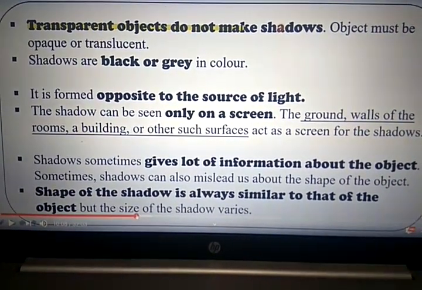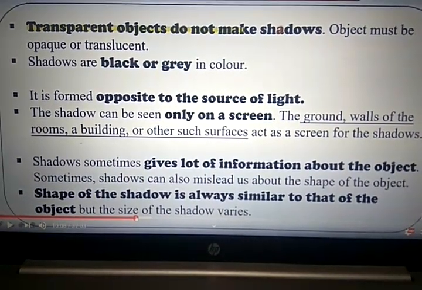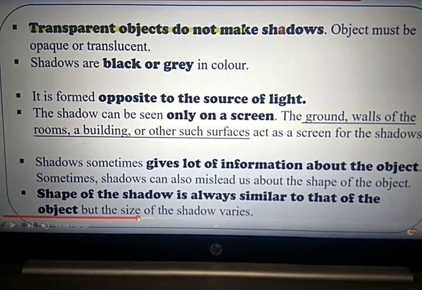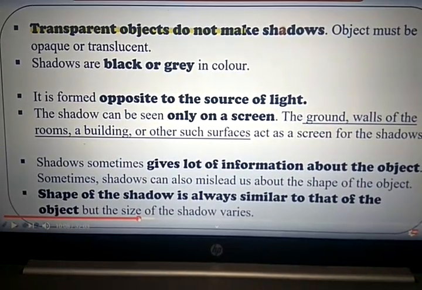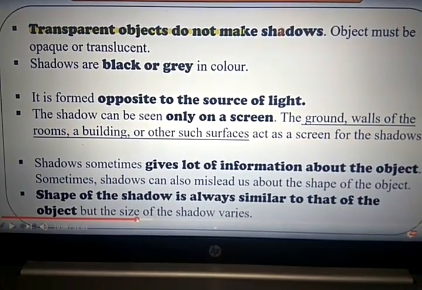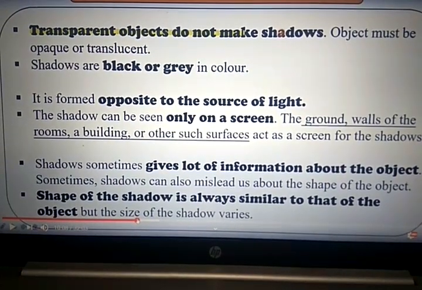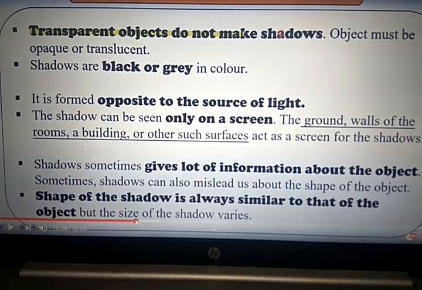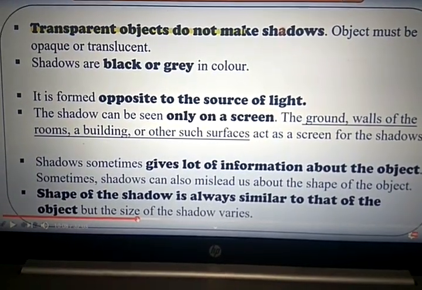Transparent objects do not make shadows because light does not get blocked by transparent objects. It just passes through that object. That's why it does not form a shadow.